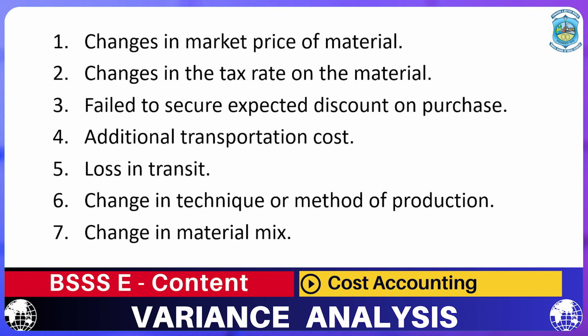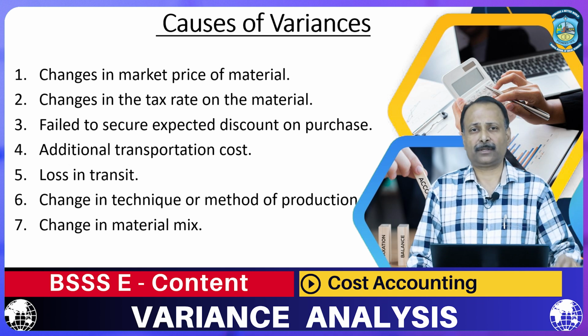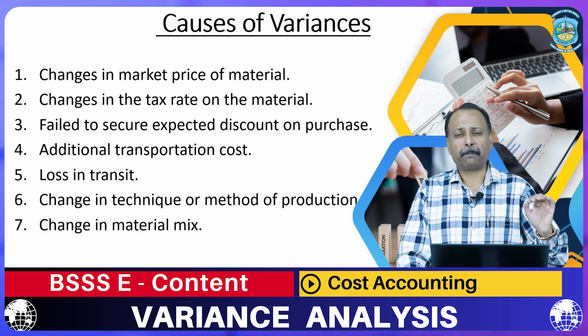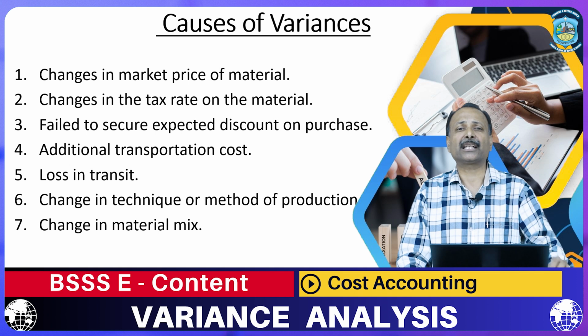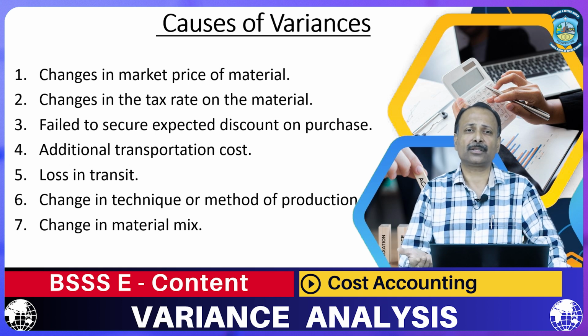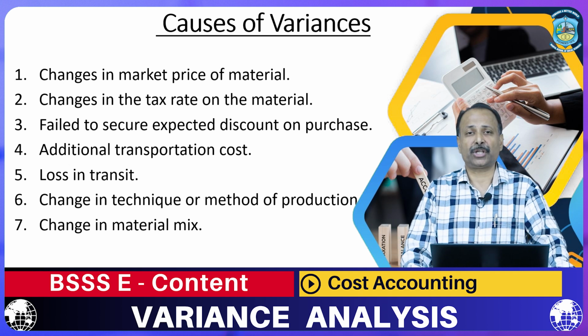If the companies or the industries are paying extra cost for transportation, the total cost is going to be increased. For example, you are purchasing the raw material once, or you are going to purchase the raw material 10 times. If you purchase raw material at once, you have to pay the transportation cost only one time. But when you are purchasing in equal intervals or again and again, just now I told you that you are going to purchase in 10 times, all these 10 times you have to pay the transportation cost.